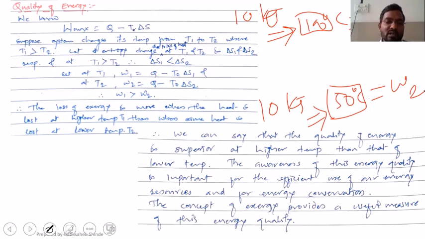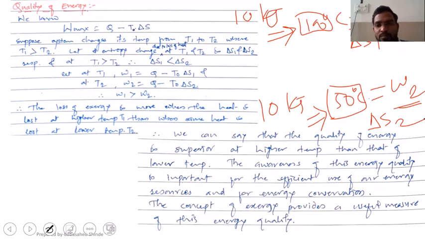Which one will be larger, W1 or W2? W1, very good.